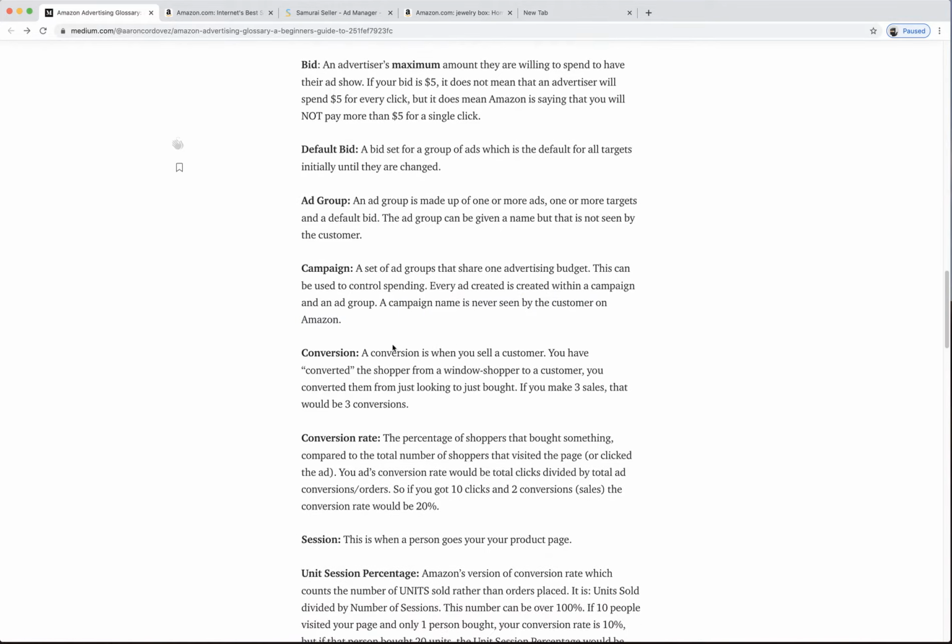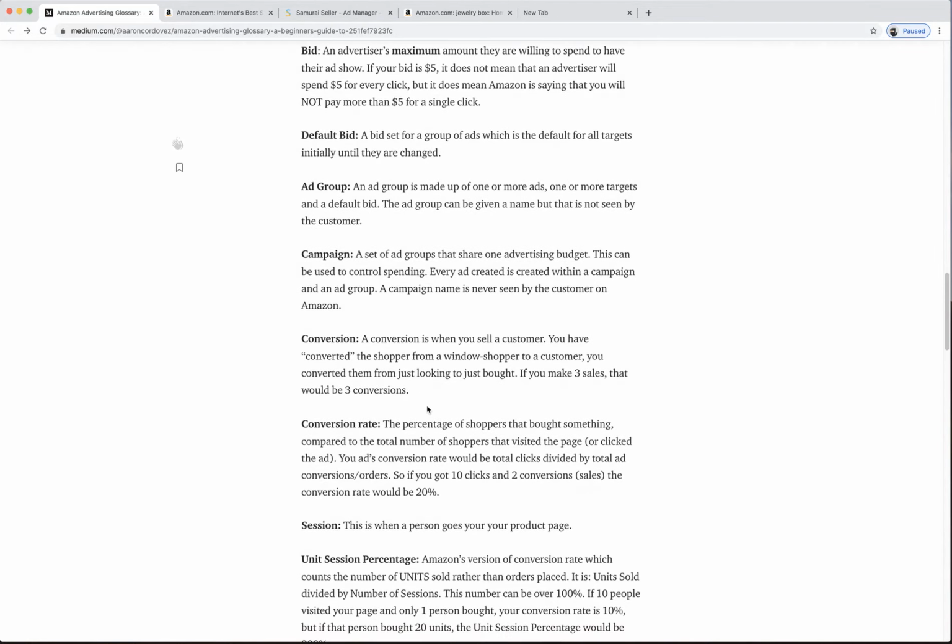Okay, cool. Conversion is when you sell to a customer. So you converted the customer from a window shopper to a customer. You just converted them from a shopper. Now they actually are a customer of yours. They bought, right? So if you make 3 sales, it's 3 conversions. All right. That's pretty cool.